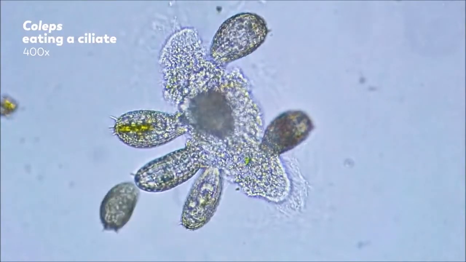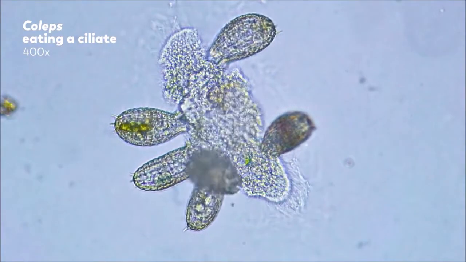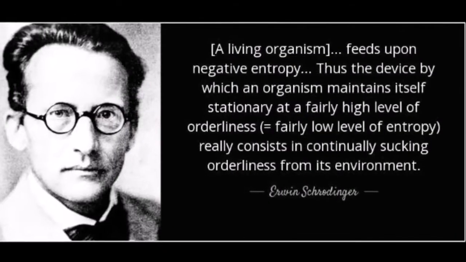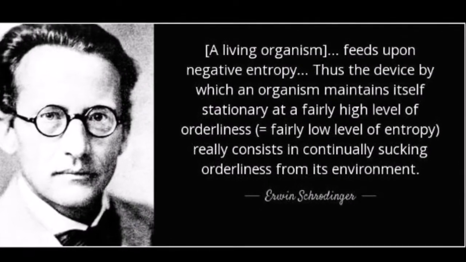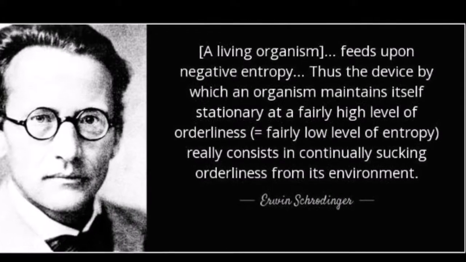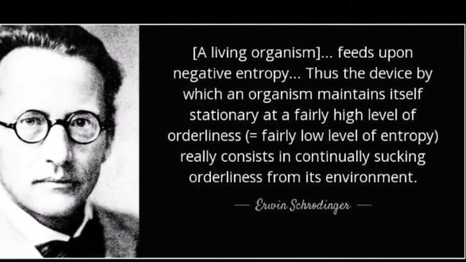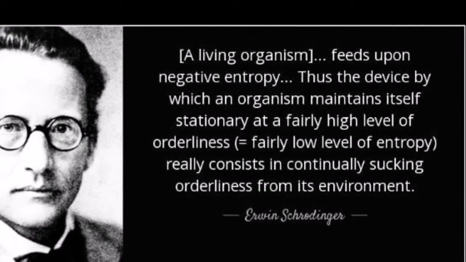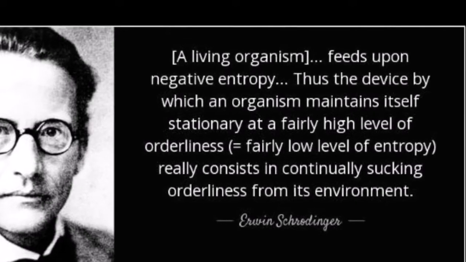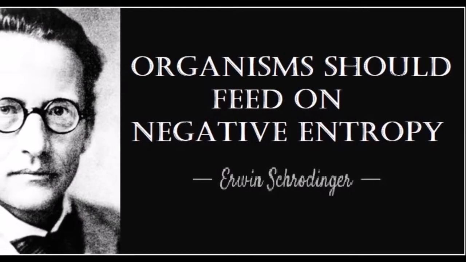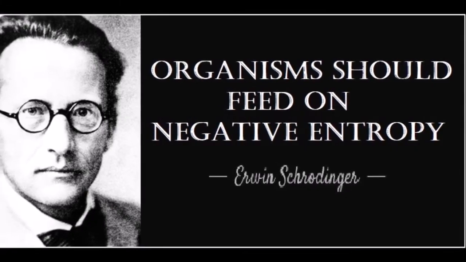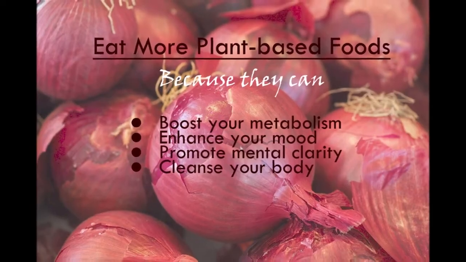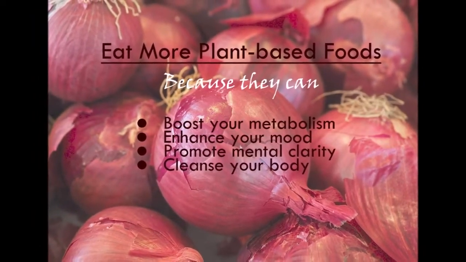Because there's a life energy, and while that life energy is there, other life will try to feed on that negative entropy. As Schrödinger said, it's a device that the organism uses to maintain itself in an orderly fashion, to be able to fight against the sucking of a thermodynamic environment. So, without doubt, organisms should feed on negative entropy. We need foods that have that negative entropy. And the number one place we're going to find it is in plants, because plants have that negative entropy.